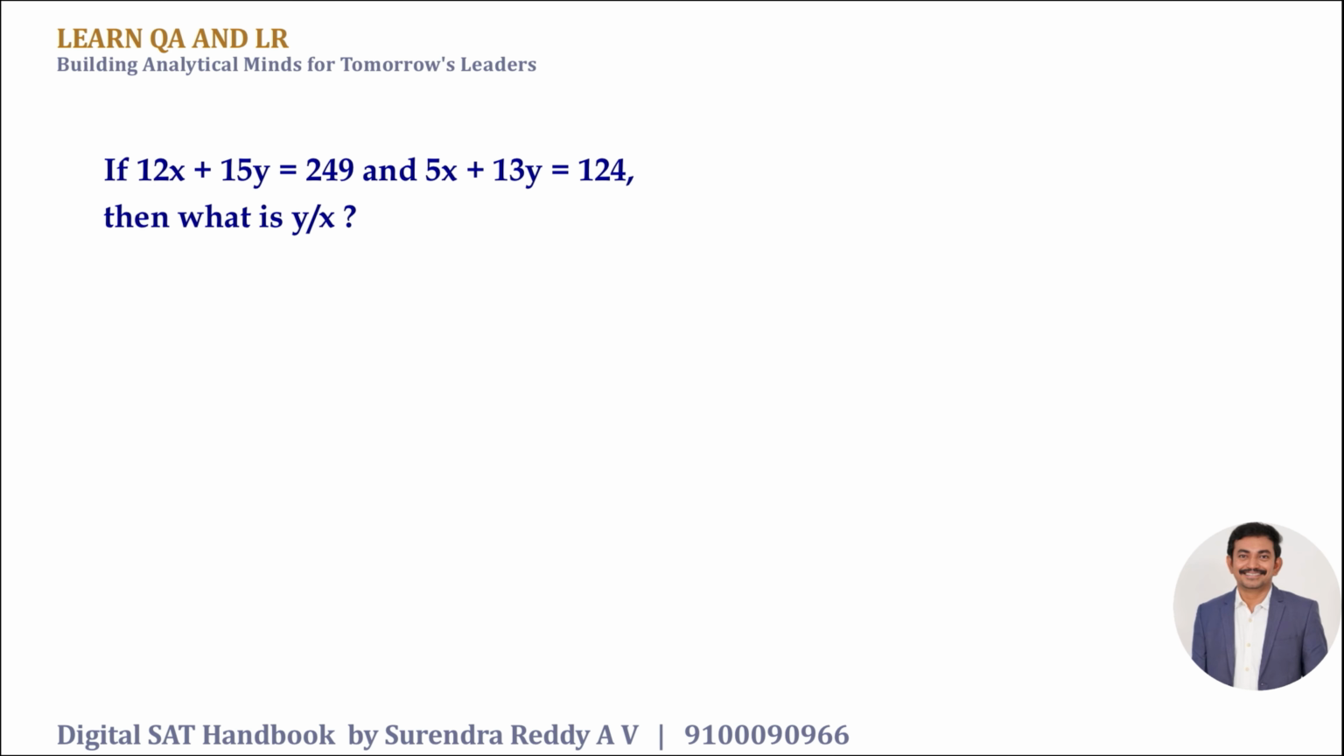So for that sake, I have come up with a couple of questions, how to solve them in a systematic way, and then how you can use Desmos to make them easy. So what is the typical way of solving this question, guys? In typical math, we will try to write down the equations like 5x plus 13y equal to 124. Then we will try to solve these simultaneous equations, no? But don't you think this is a time-taking process? That is where Desmos plays an important role.